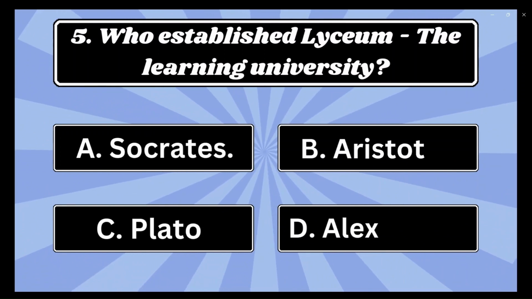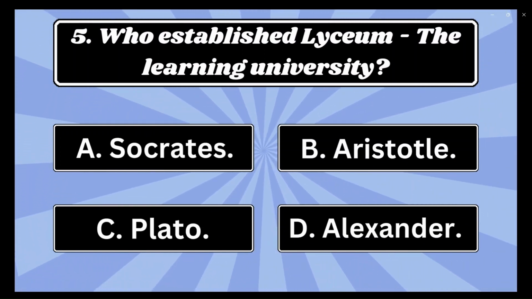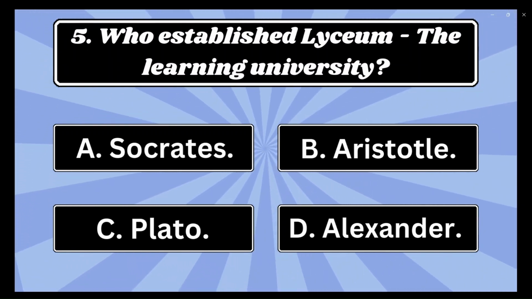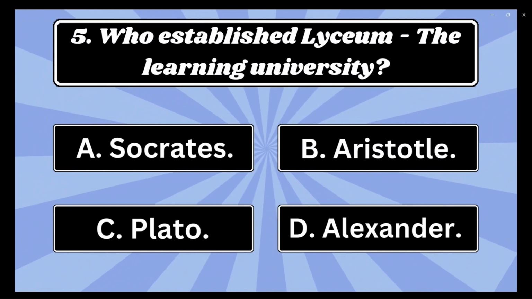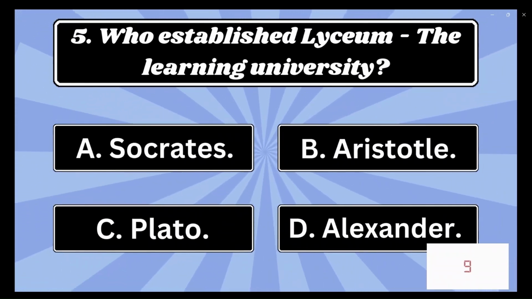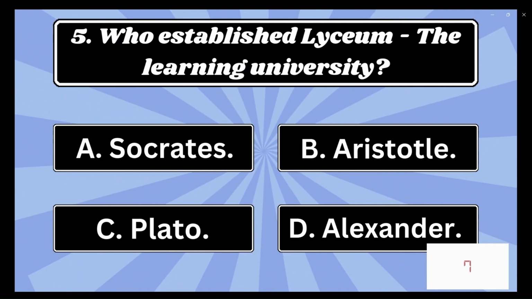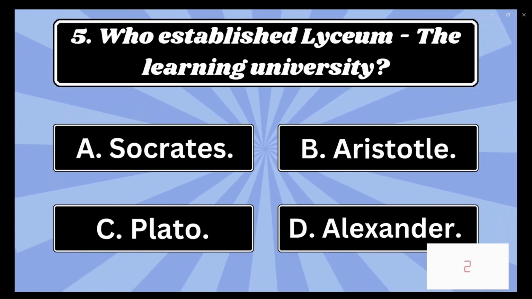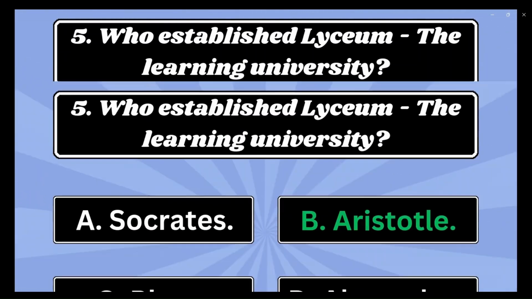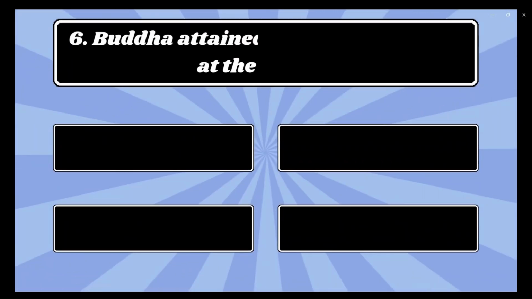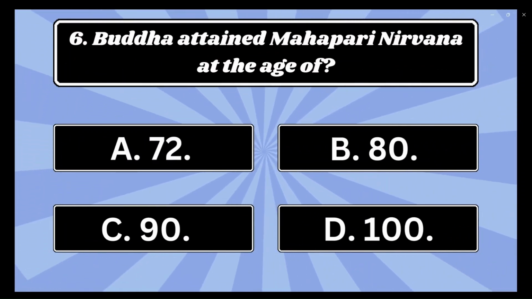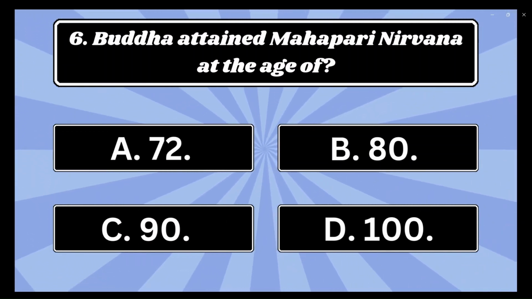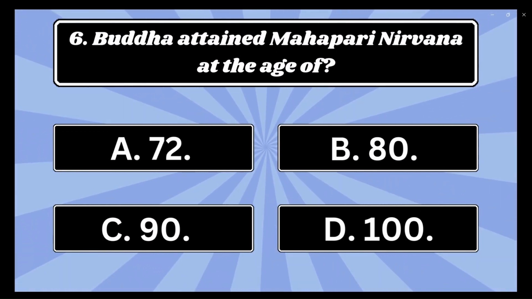Fifth question, who established Lyceum, the learning university? A. Socrates, B. Aristotle, C. Plato, or D. Alexander. The time starts now. And the answer is B, Aristotle. The sixth question, Buddha attained Mahaparinirvana at the age of A. 72, B. 80, C. 90, or D. 100.